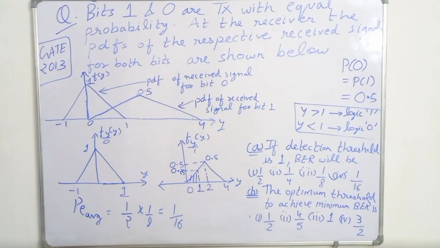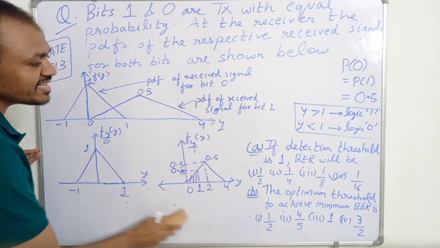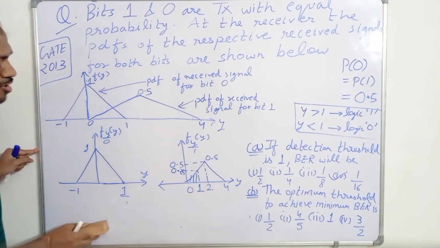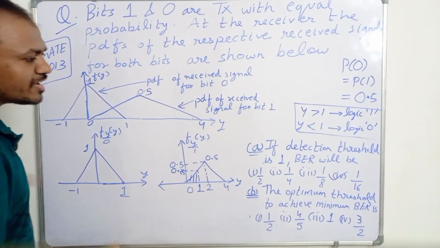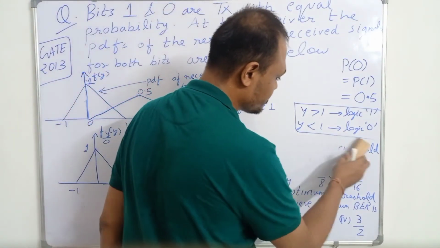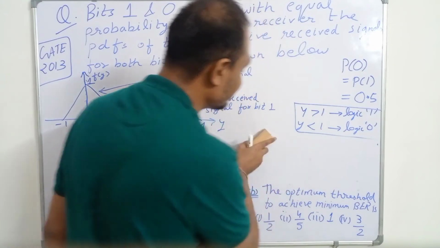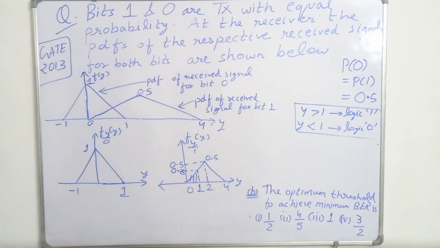Okay, so in this way we can find the bit error rate, or the average probability of error, for detection threshold 1. So this question is now solved. Part 1 is now solved. Now in part 2 we have to find the optimum threshold to achieve minimum bit error rate. So we have to find the value of the threshold.